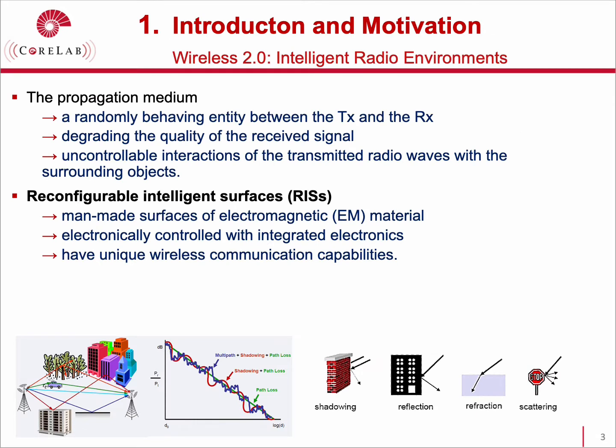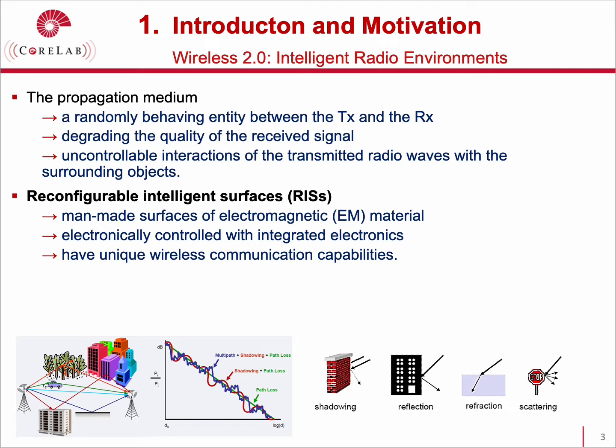In wireless systems, the propagation medium is known as a randomly behaving entity between the transmitter and the receiver. It has a degrading effect on the quality of the received signal because there are uncontrollable interactions of the transmitted radio waves with the surrounding objects. In this regard, reconfigurable intelligent surfaces can be considered a new way to manipulate these interactions to optimize certain system performance metrics.